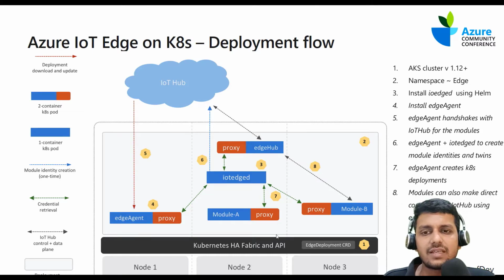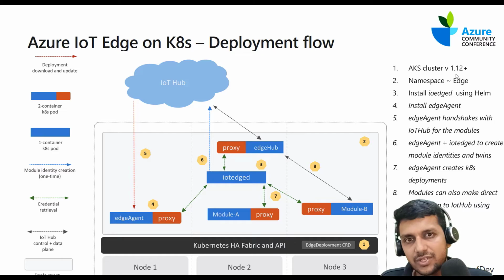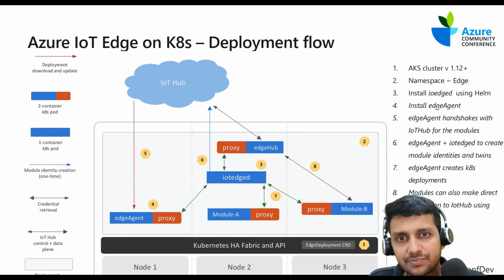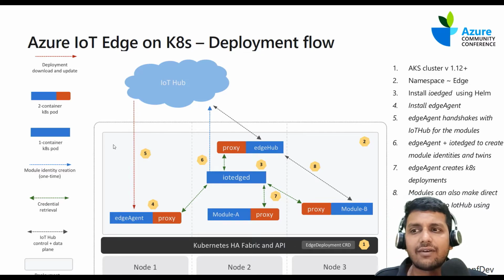So the first thing here is we need a Kubernetes cluster. In my demo, I've just got an AKS cluster, and I'm going to walk you through all that we are looking at in the deployment flow. So I have a Kubernetes cluster, which is version 1.12 plus. And then we have a namespace.